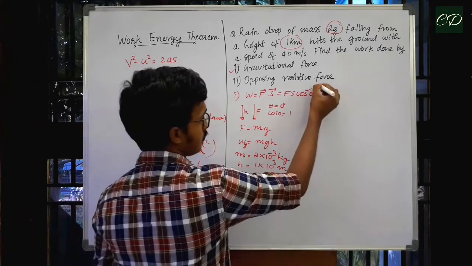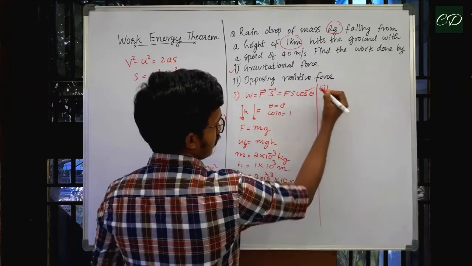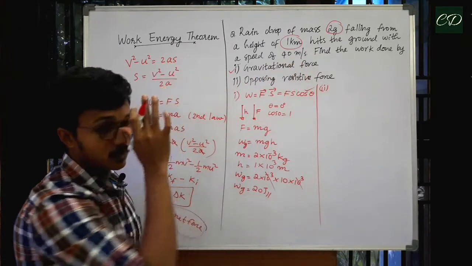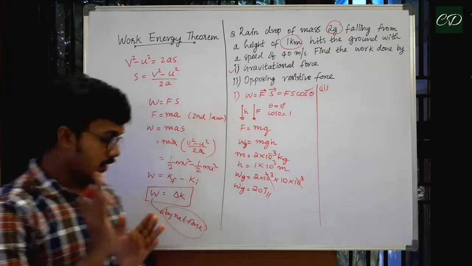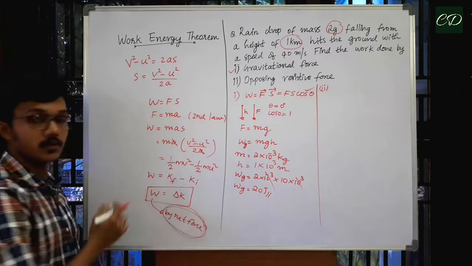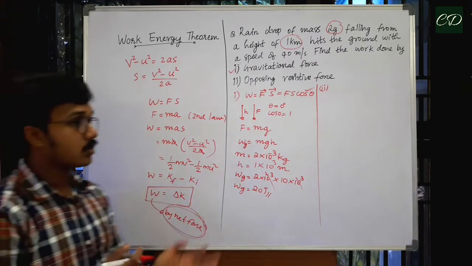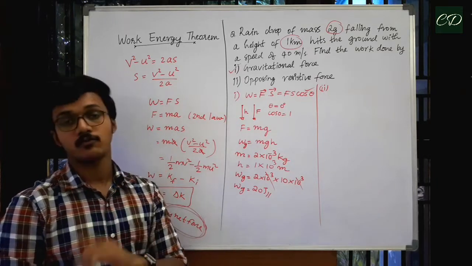Now let us solve the second part. To solve this, I told we have to use the work energy theorem, and this is why this term is significant. The change in kinetic energy is equal to work done by net force.